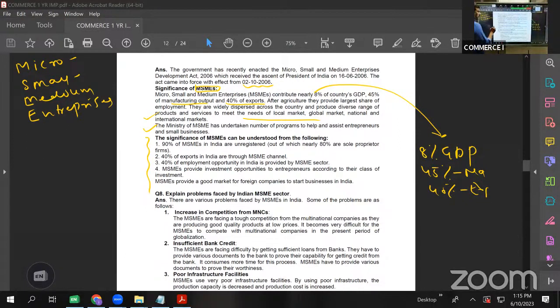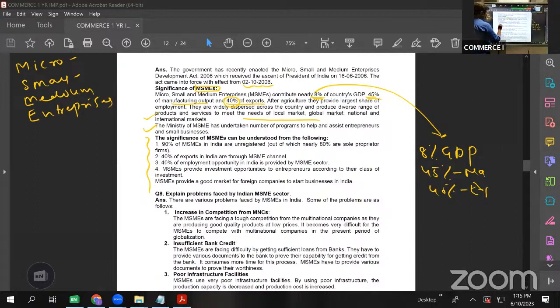Here, in this answer, the emphasis is on the figures. Please pay attention while you are writing the figures. Very, very important. Whether it is the contribution to GDP, to manufacturing output, or to exports, the figures are very important.